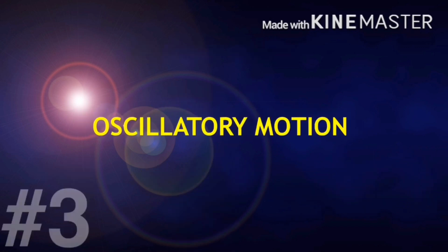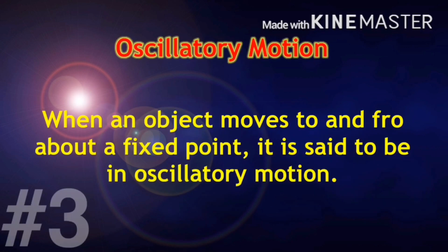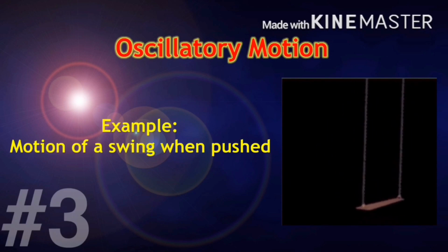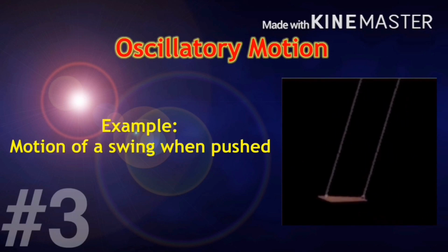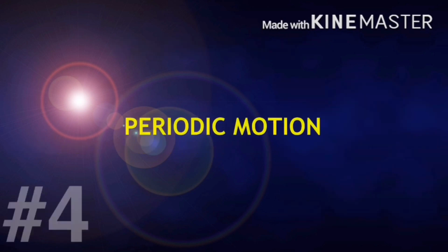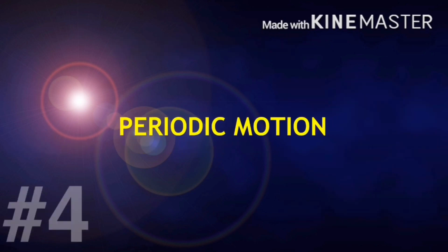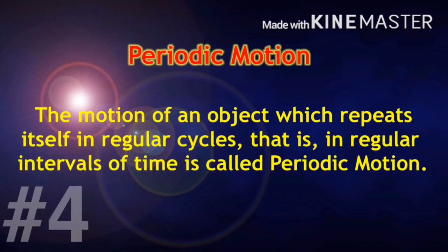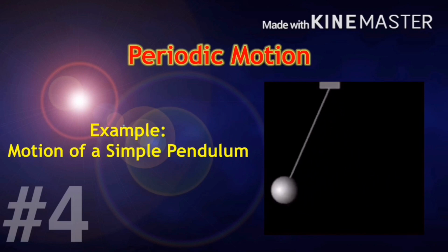Oscillatory motion. When an object moves to and fro rapidly, it is said to be in oscillatory motion. For example, a swing moves to and fro when pushed. It moves forwards and backwards, so it follows oscillatory motion. Periodic motion. Periodic motion is the motion that repeats itself on a regular cycle, that is, at regular intervals of time. A simple pendulum is a very good example of periodic motion.